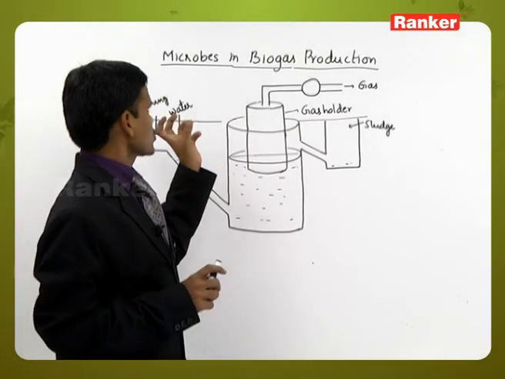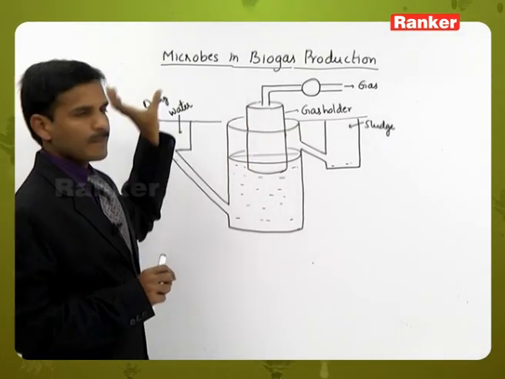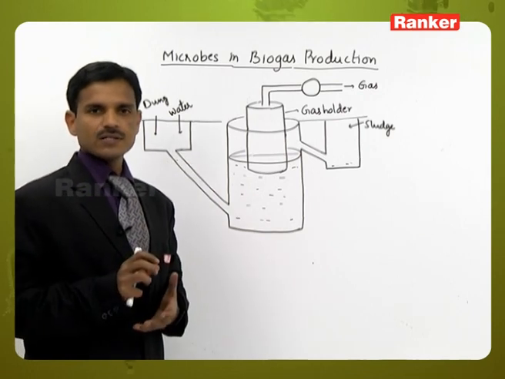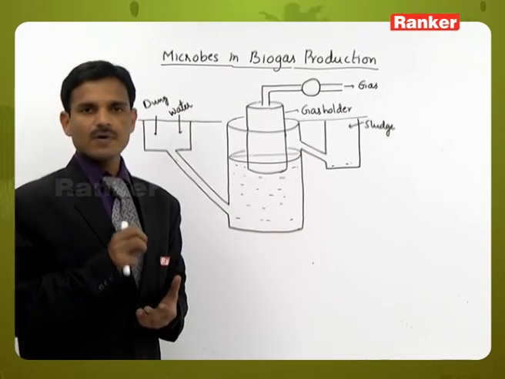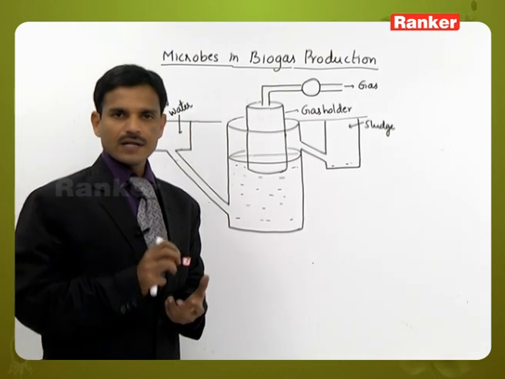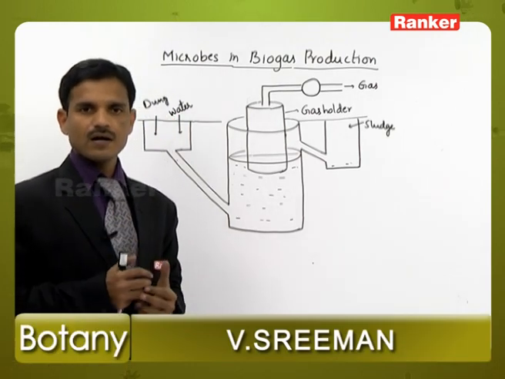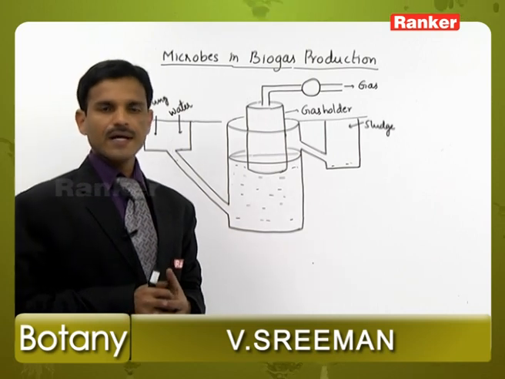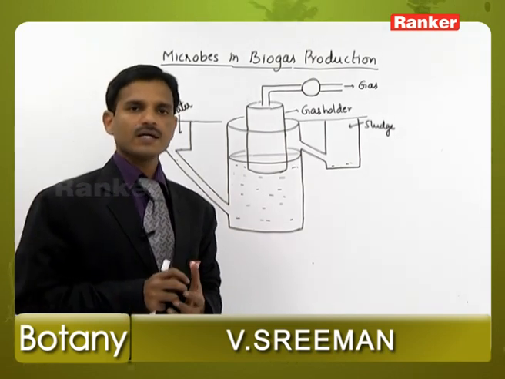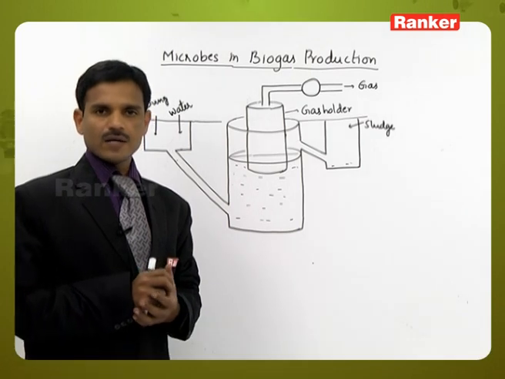Biogas production by microbes. The sewage water has some organic material, and when that organic material is oxidized, biogas is produced. In rural areas, generally, dung is available.